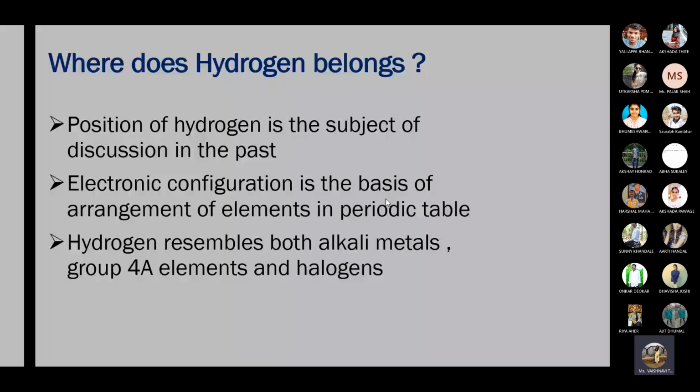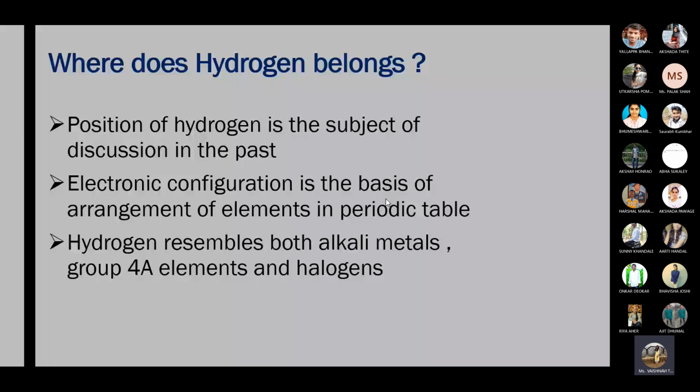Halogens: fluorine, chlorine, bromine, iodine, group 17 elements. So why does hydrogen resemble halogens? Because hydrogen also requires one electron to complete its duplet, and halogen family members also require one electron to complete their octet in the valence shell. That's why hydrogen resembles the halogen family members.